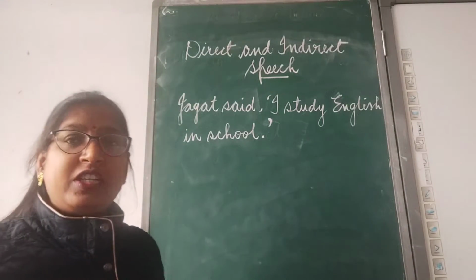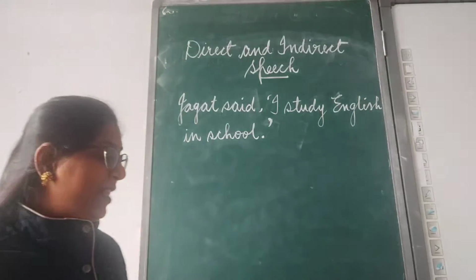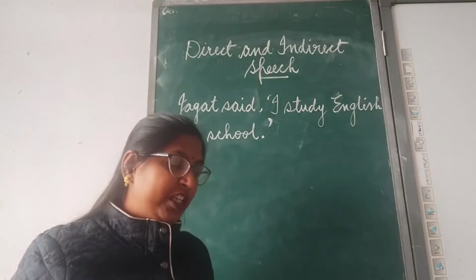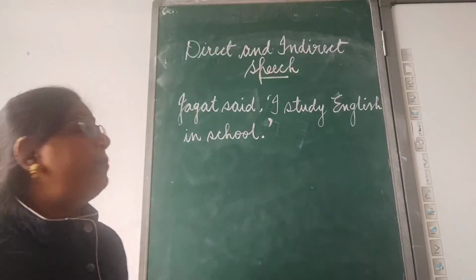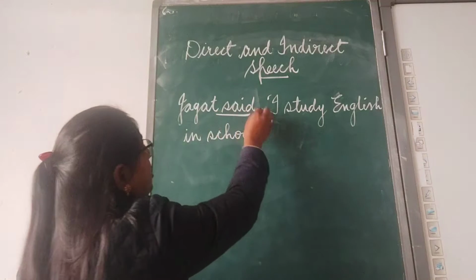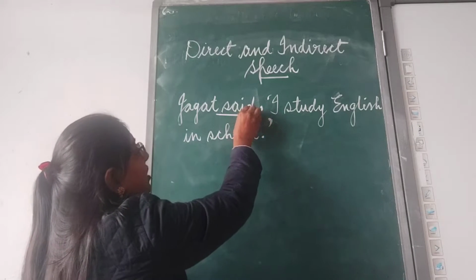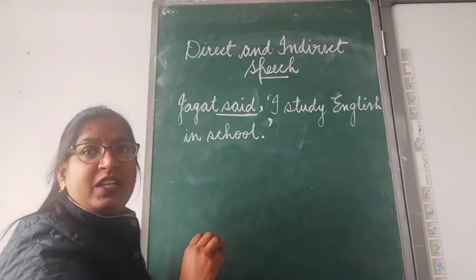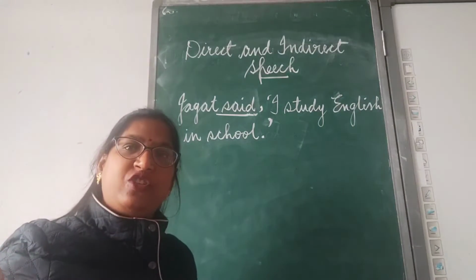Now, the important term which we have to see here is the verb that tells us about the quoted speech. It is known as the introducing or reporting verb. The verb which is just before the comma, it tells us about the quoted speech.